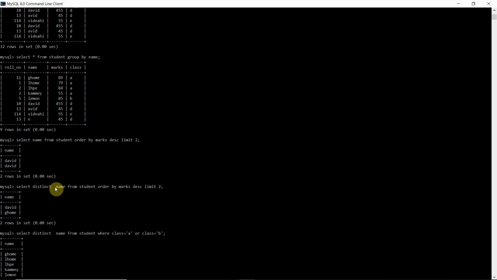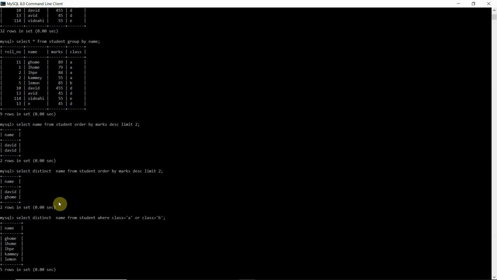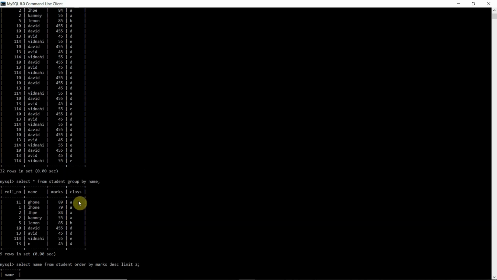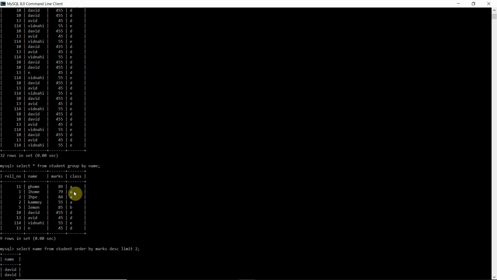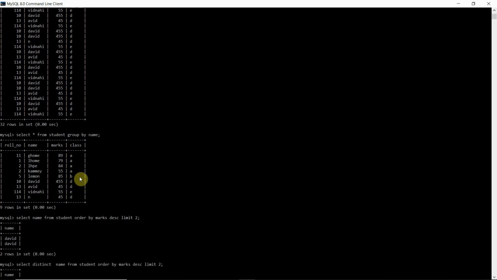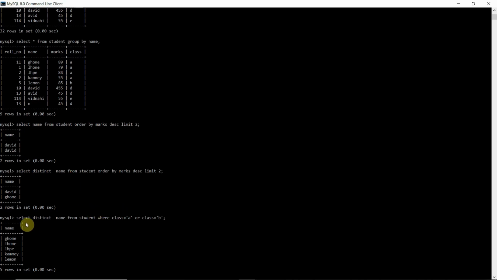And next we have used an operator. There are many operators in SQL like the OR operator, IN operator, AND operator. So the question was to find the names of the students which are in class A or B. For that we have used the OR operator. Everything else was the same, but we just used the OR operator here.